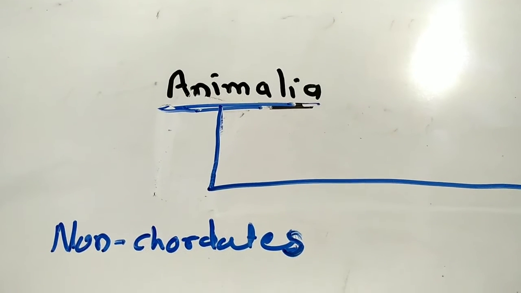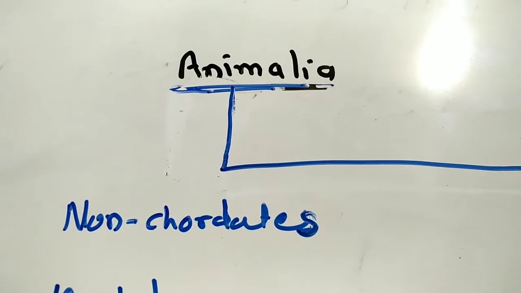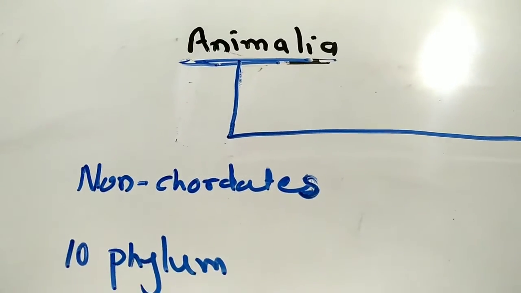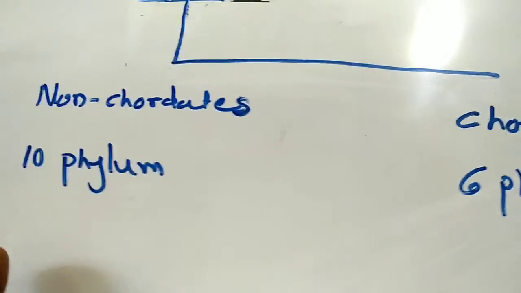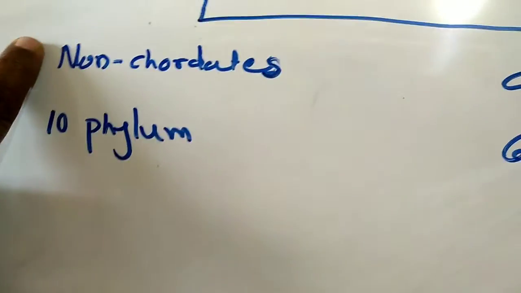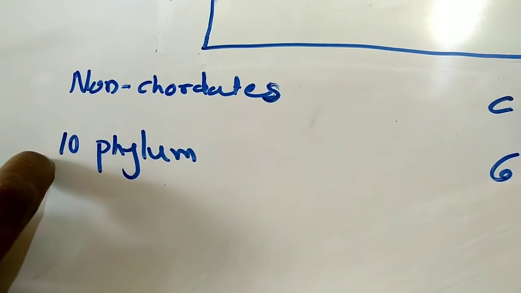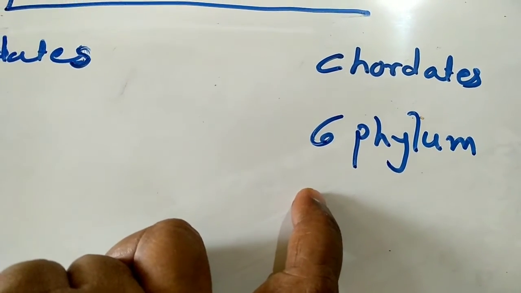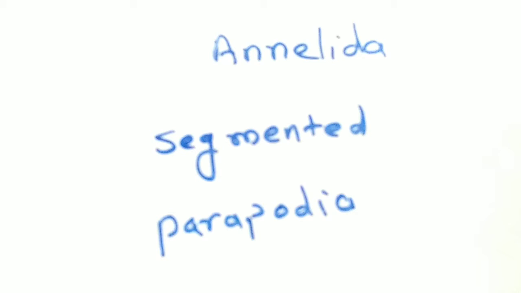This year you are going to study classification of animals, but for better understanding of the connecting link peripatus, I have to explain some points of classification. Animals are classified into two groups, that is non-chordates and chordates. At that time we will explain which animals are called non-chordates and which are chordates. These non-chordate animals are grouped into 10 phyla, while chordate animals are grouped into 6 phyla.